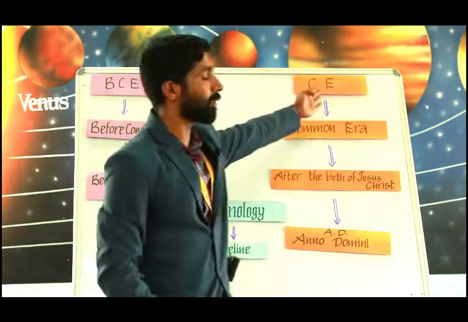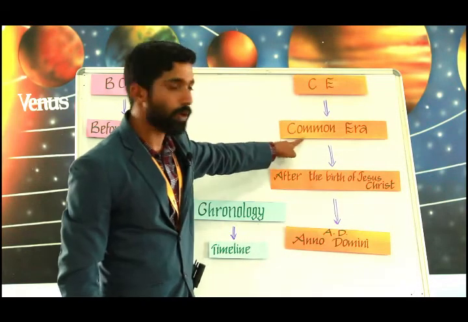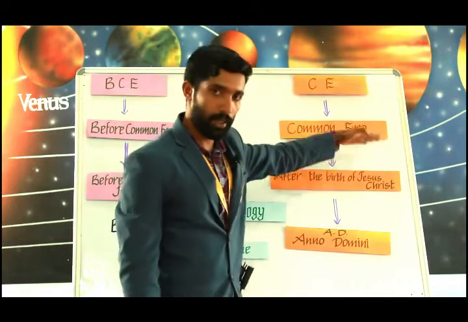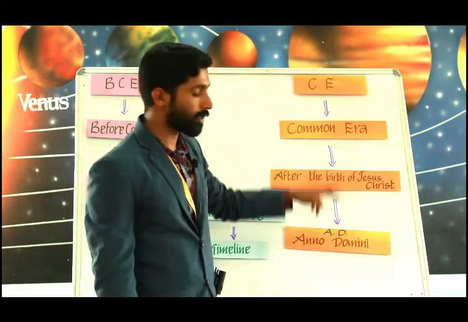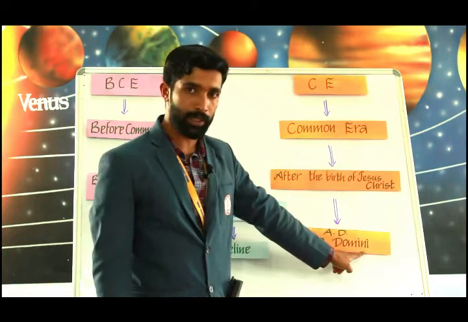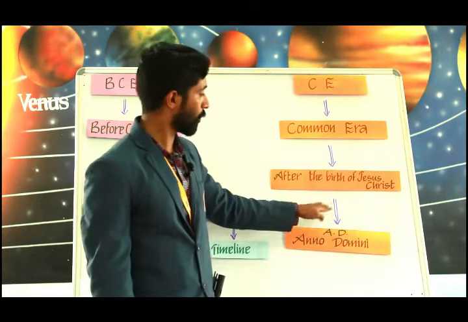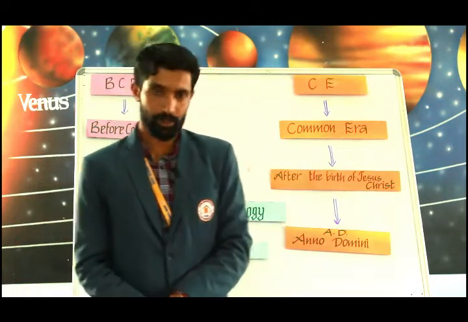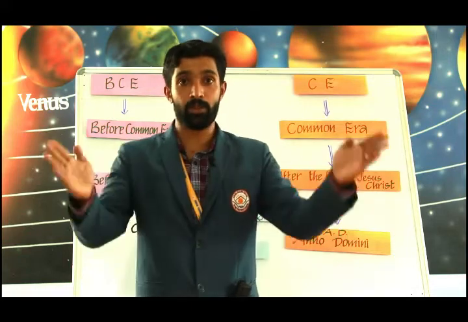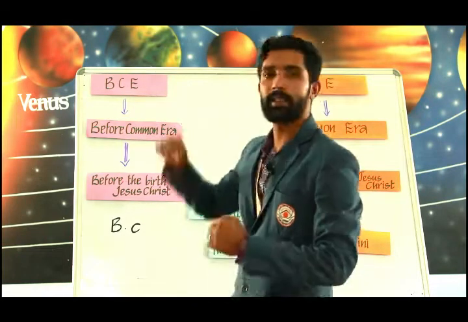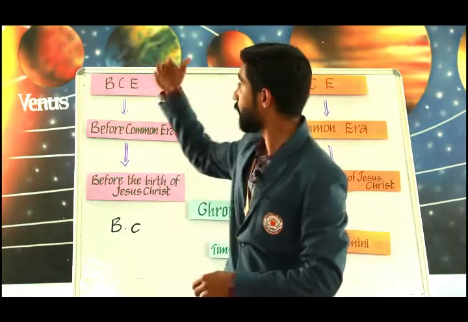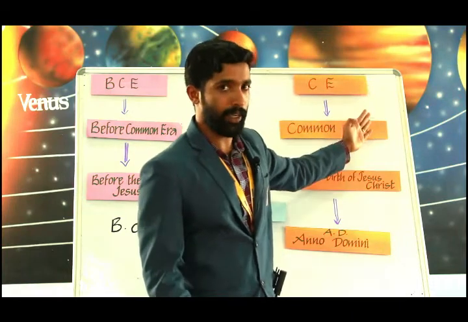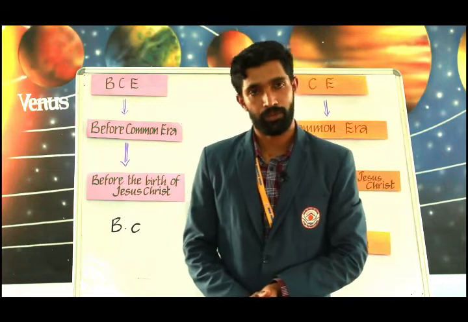Now come to the next, CE. C stands for Common and E stands for Era, so CE means Common Era. This is also known as AD, Anno Domini. This is the period after the birth of Jesus Christ. So Jesus Christ is the person who divides history into two: BCE and CE. BCE means before the birth of Jesus Christ. CE means AD. Now we are in AD. AD means after the birth of Jesus Christ.